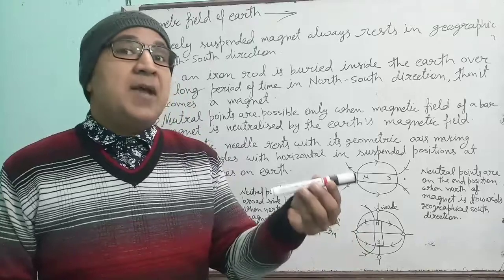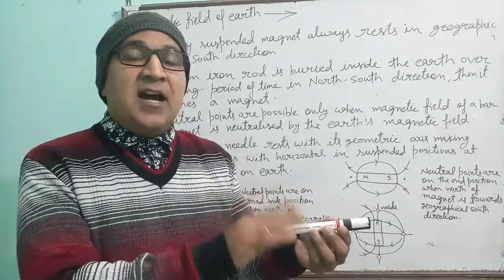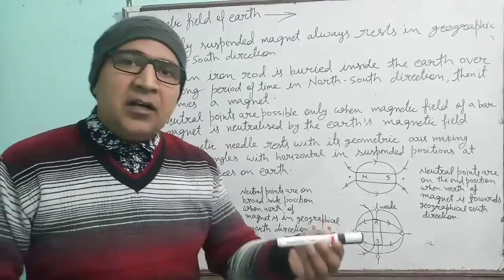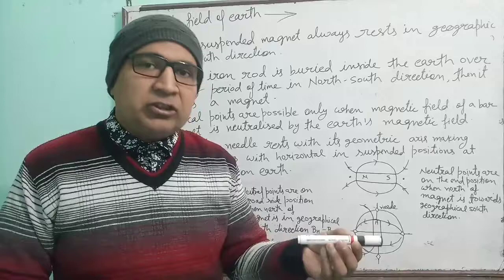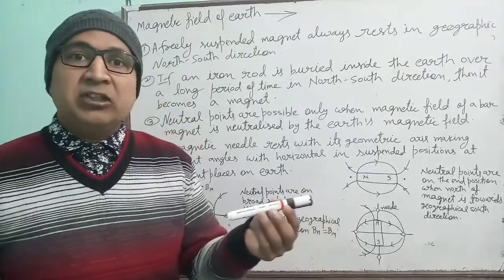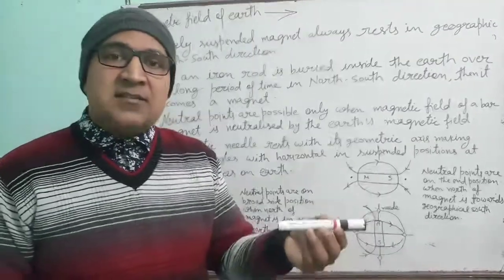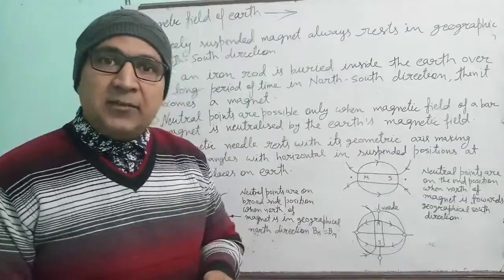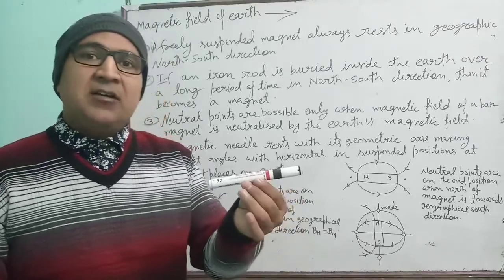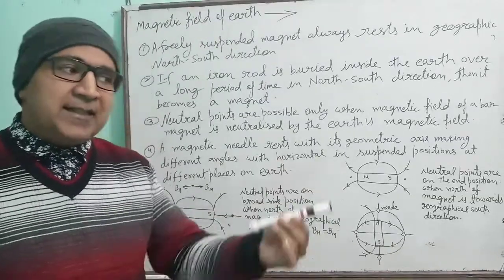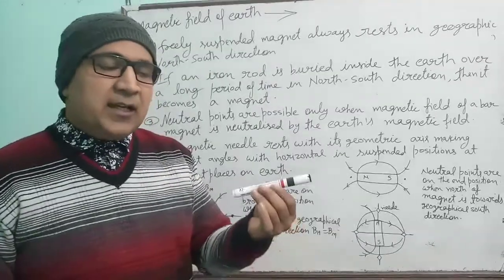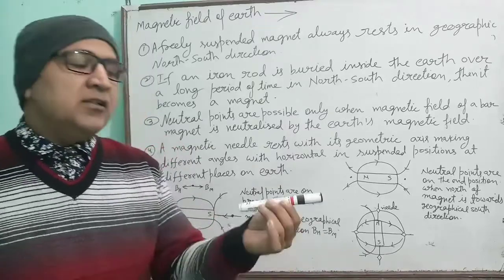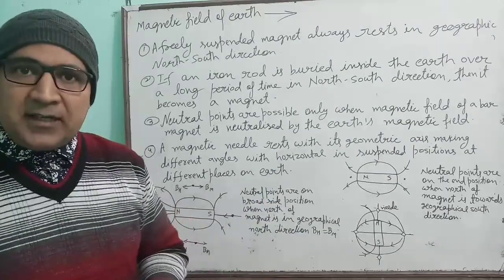There should be induced magnetism acquired by the rod. And how is it? It means the earth is giving the magnetic induction to the rod. That means the induction field, the magnetic field of the earth, is there. That is why the iron rod becomes the magnet. Understood? One iron rod when buried under the earth in the direction of north and south, there is some magnetic field due to induction, and the iron rod becomes a magnet.